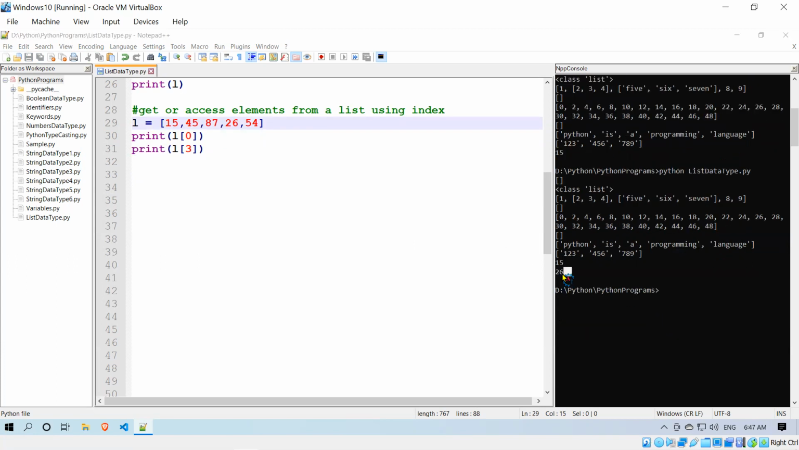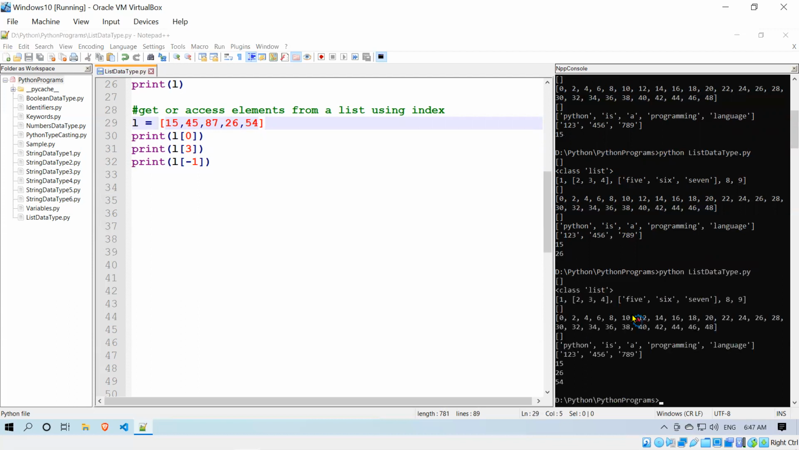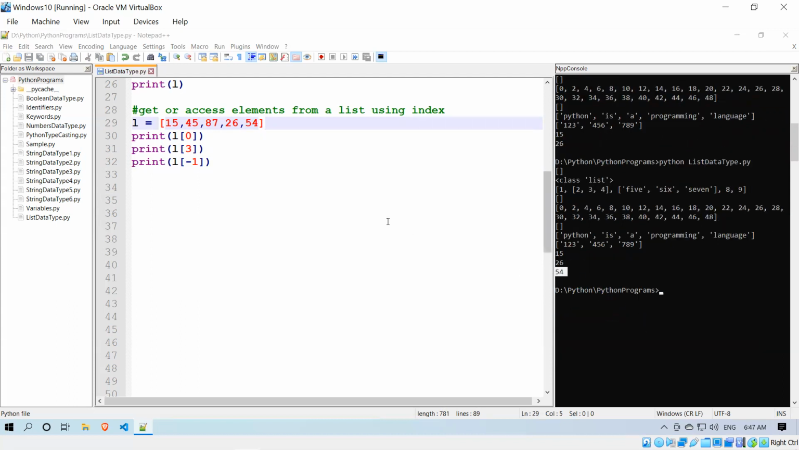You see that it is 26, and we have seen that it allows negative indexing, right? So we'll say print l of -1. As we already discussed, -1 means the last element, counting -1, -2, -3, -4, -5 in reverse order. That is negative indexing. So you will see 54, the last value.